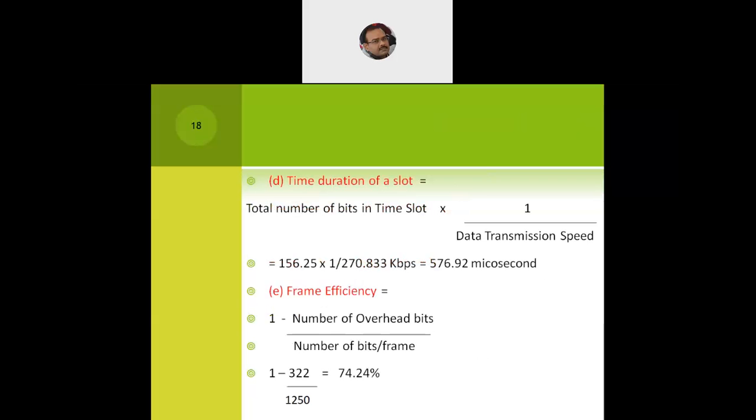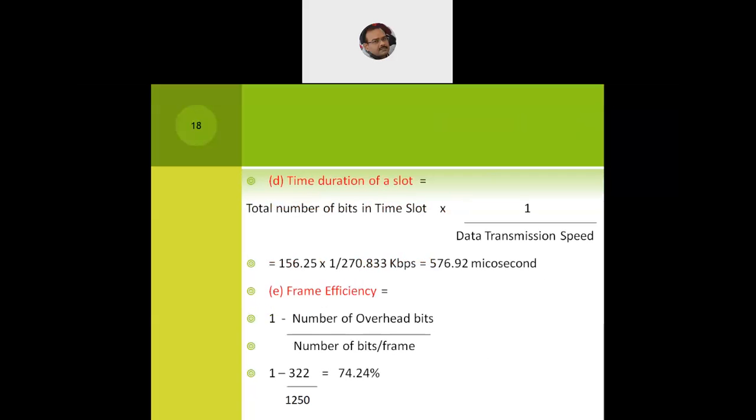Now, to calculate the time duration of a slot, we take the total number of bits in the time slot, which is 156.25, multiplied by 1 upon the data transmission speed, so 1 upon 270.833 kilobits per second. That gives us the answer as 576.92 microseconds. That is the time duration of a slot.